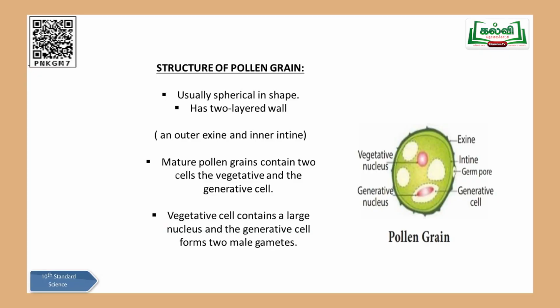Once again, the center part of the pollen grain is divided into two halves. The upper half is called the vegetative cell and the lower half is called the generative cell. The vegetative cell will have only a nucleus, and later on they will disappear. Whereas the lower half, the generative cell, is a very important part because it has two male gametes which are going to take part in the reproductive cycle. Okay, this is about the pollen grain structure, children.